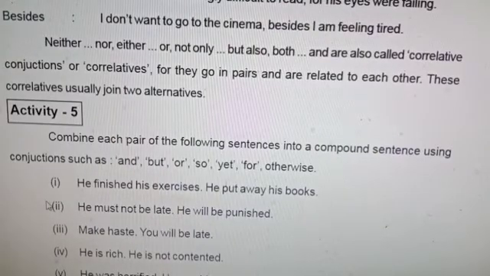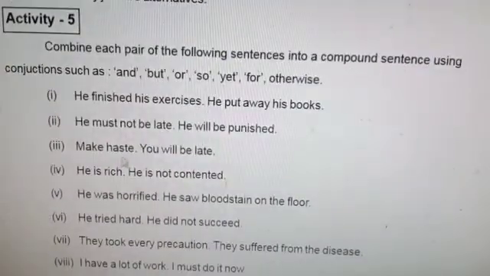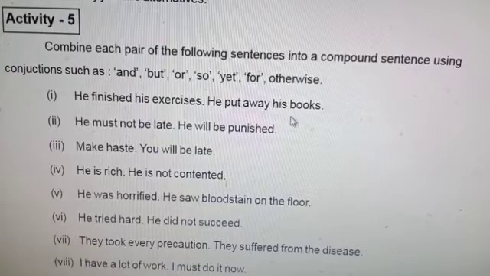Activity 5. Look at the sentences. He finished his exercise. He put away his books. If we use and: he finished his exercise and put away his books. He must not be late. Or else, both are right. He must not be late or he will be punished. Make haste or you will be late.